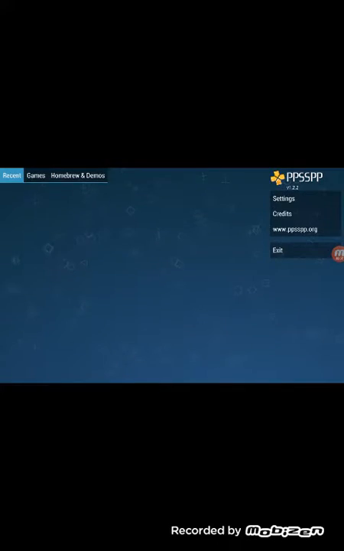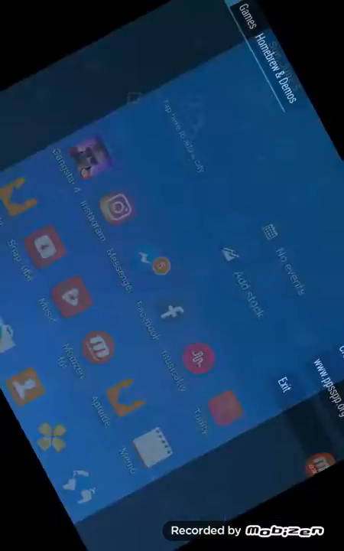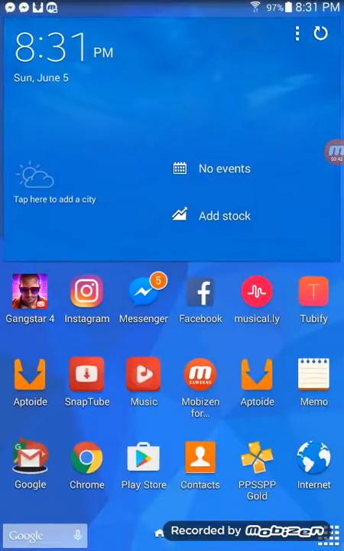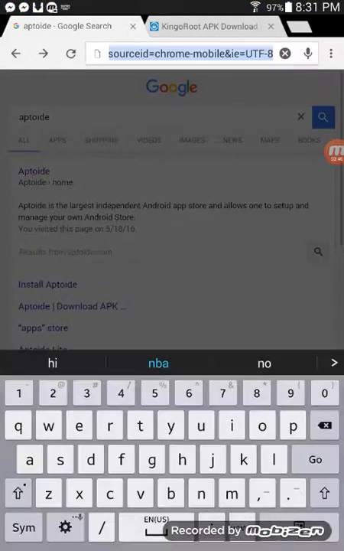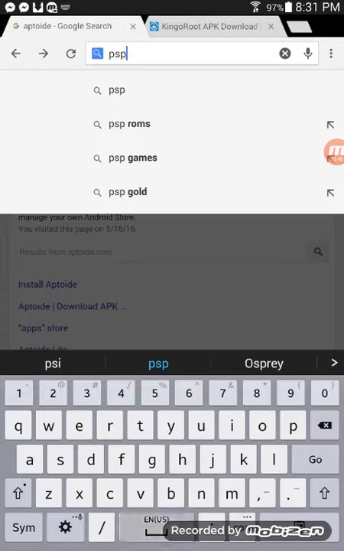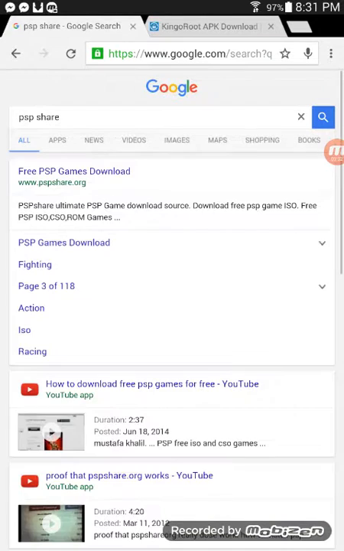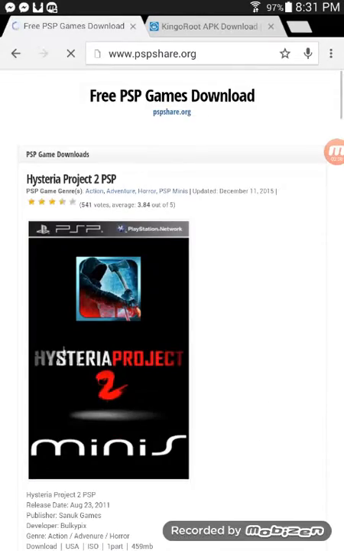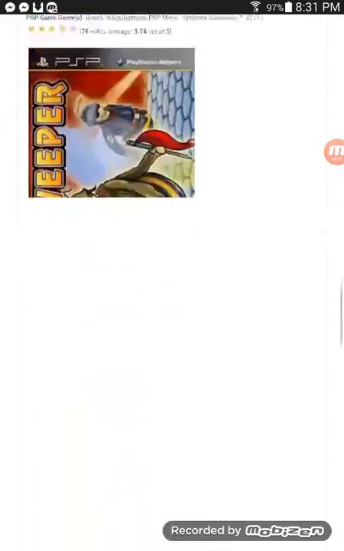And let me show you how to download the games. Go back. Go type on internet. Type PSP share right here, and click the first one, and go down.